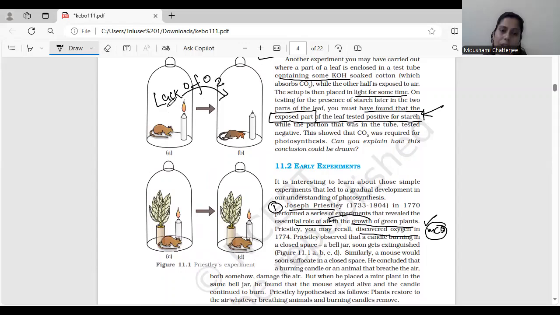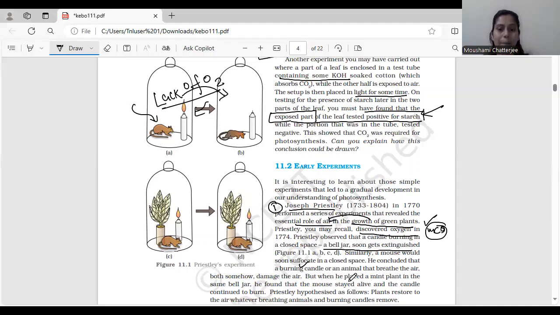As we know, oxygen is required for combustion and oxygen is also required for respiration. Correct? ये सबको पता है. Now what happens is Priestley observed that a candle burning in a closed space, a bell jar, soon gets extinguished. वो बुझ जाता है. Similarly, a mouse would soon suffocate. He concluded that, उन्होंने क्या conclude किया? Burning of candle and or an animal that breathes the air, both somehow damage the air. Okay, so he concluded burning of candle, this is important, burning of candle and breathing of animals somehow damage the air.